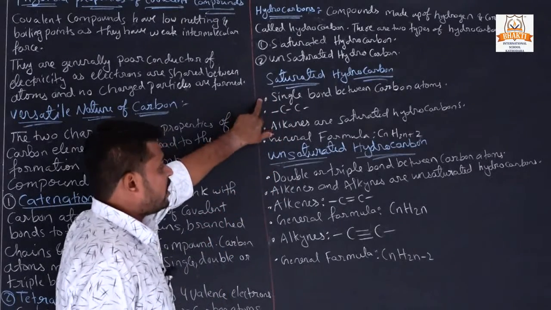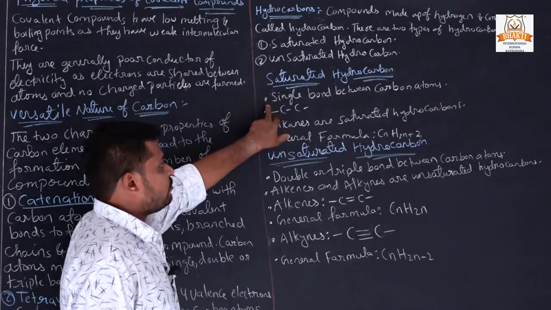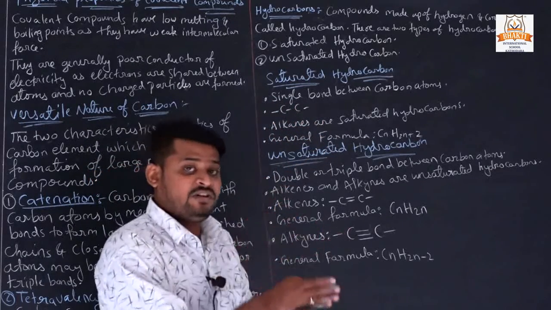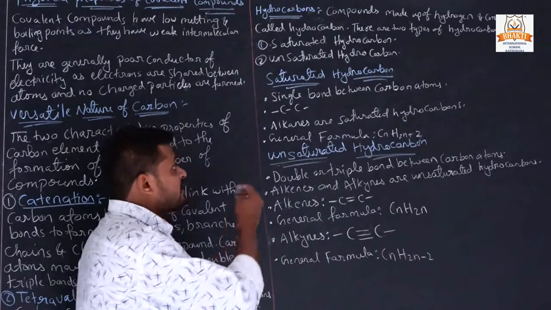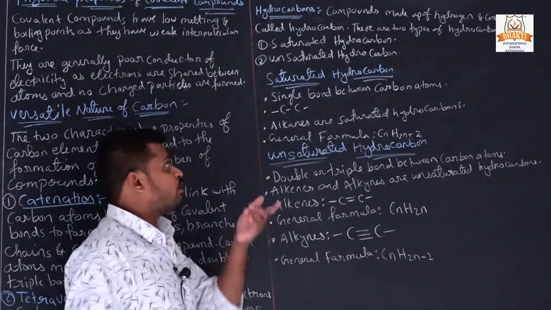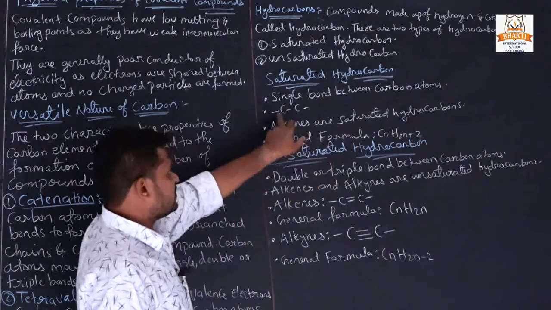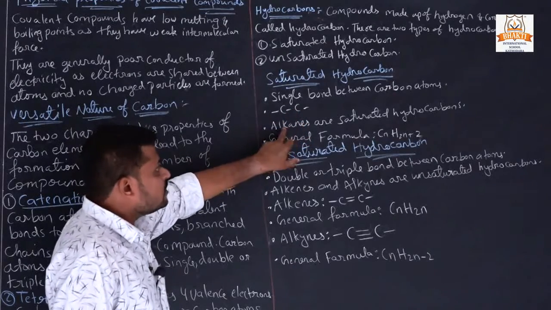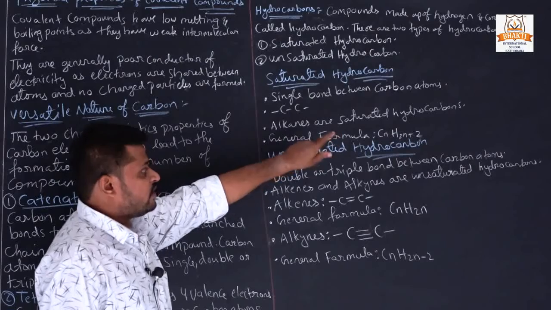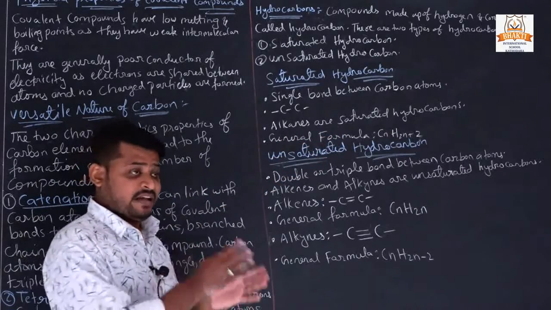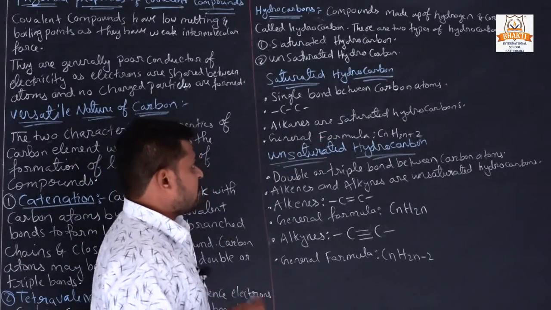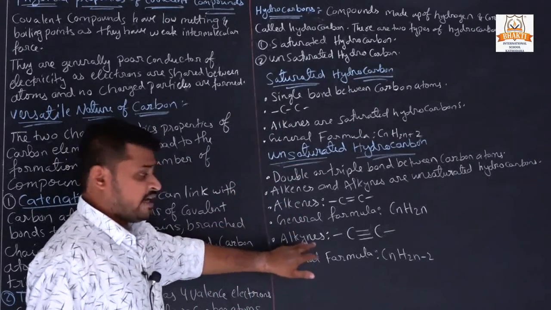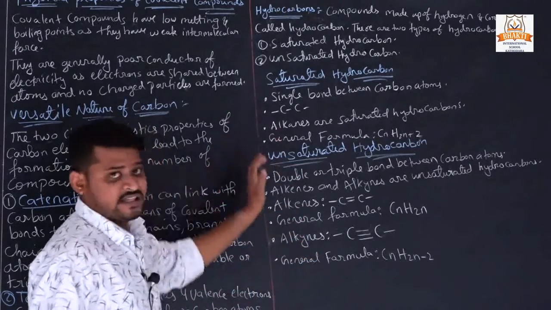Saturated hydrocarbons have single bonds between carbon atoms. Hydrogen combines with carbon with single bonds, so that is called a saturated hydrocarbon, like this. Carbon is combined with carbon with a single bond. Alkanes are saturated hydrocarbons. We will study what alkanes, alkenes and alkynes are in our next topic, the whole chart.